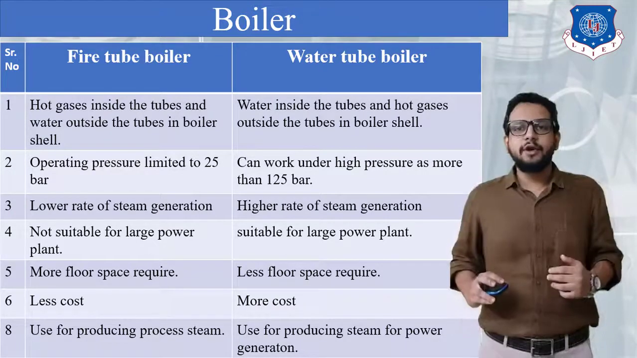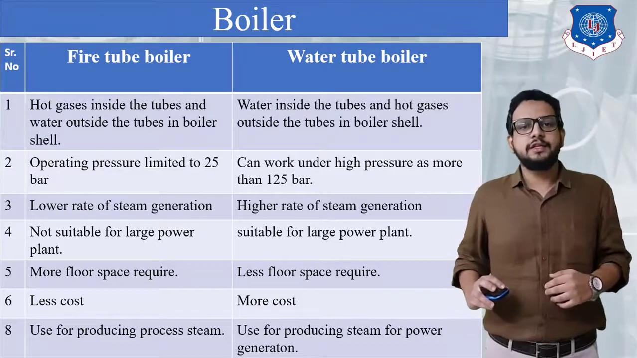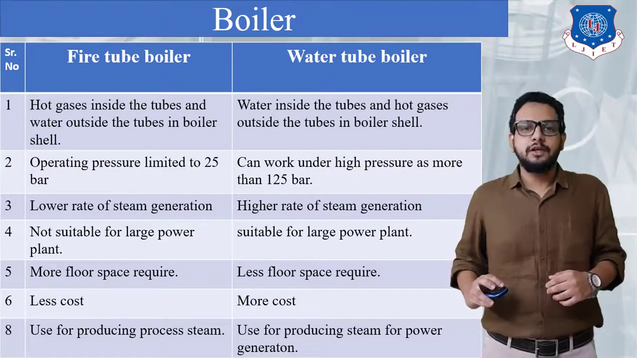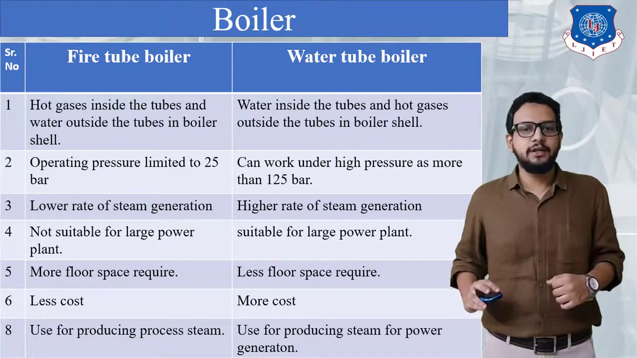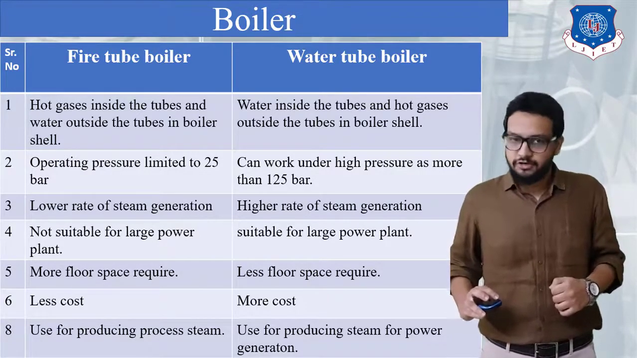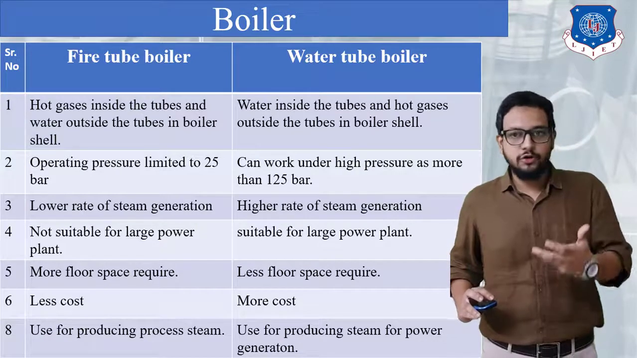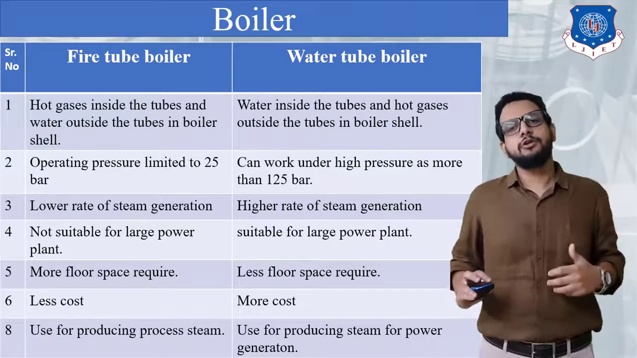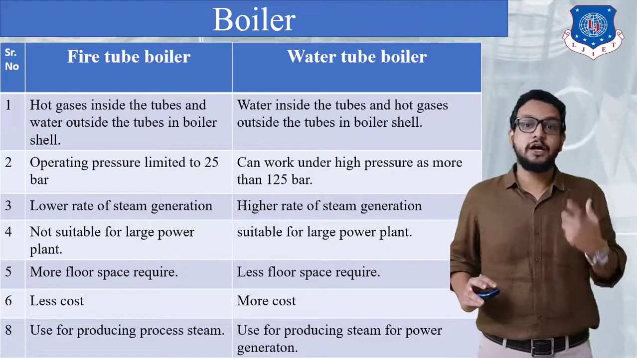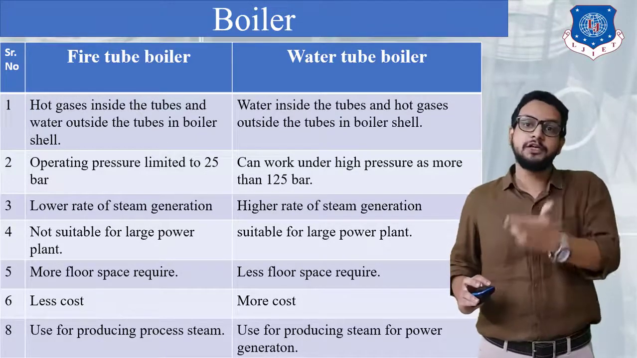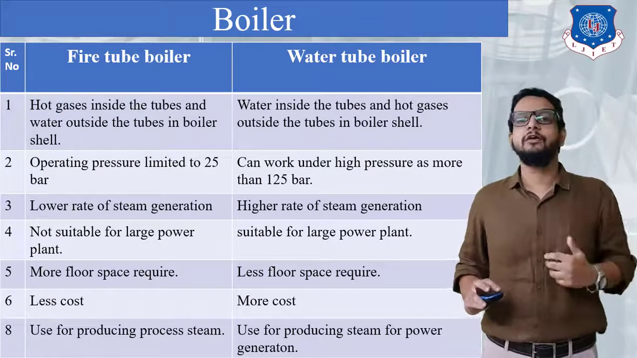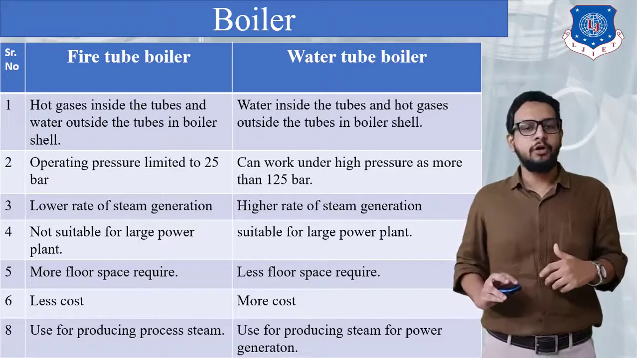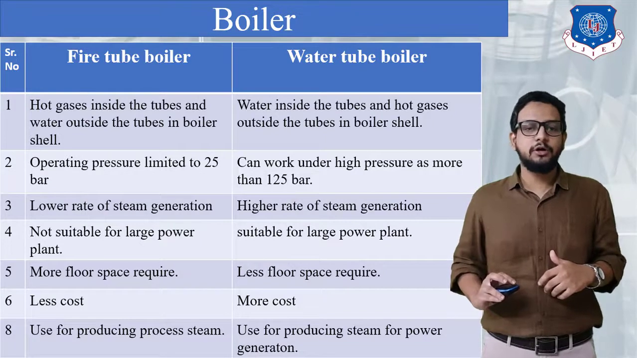Next point is based on cost. A fire tube boiler is less costly compared to a water tube boiler, whereas a water tube boiler is more costly. The reason is very simple: in a fire tube boiler steam generation is lesser, which means the cost will also be less, whereas in a water tube boiler the steam generation rate is much higher, as well as high pressure can be achieved, so the initial investment will be much higher in a water tube boiler. Next point is based on application.